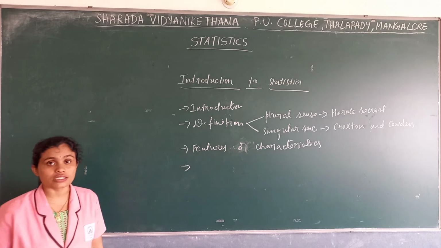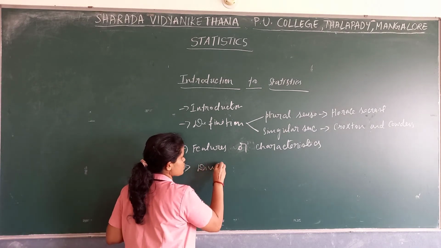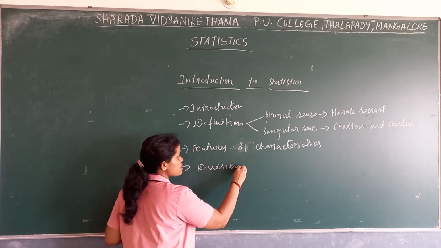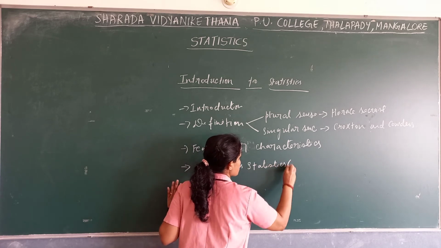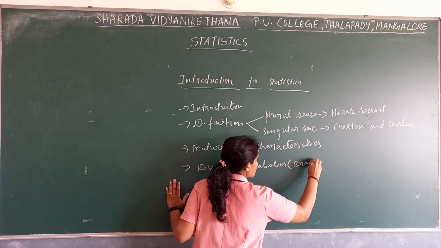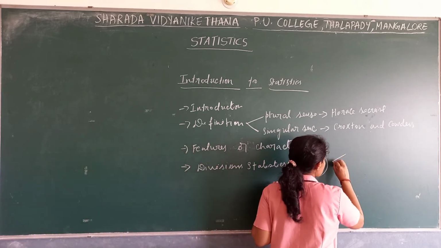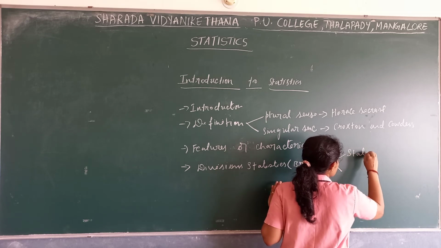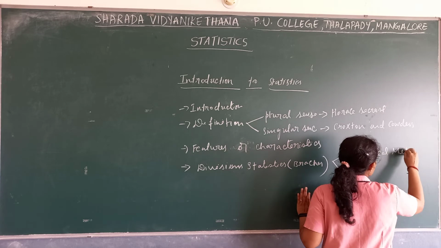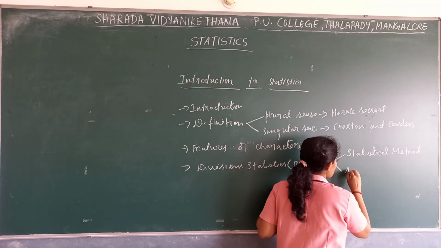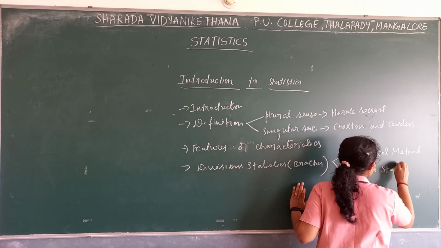After studying the features, we studied the divisions or branches of statistics. We divided them into two heads: first, statistical methods, and then applied statistics.